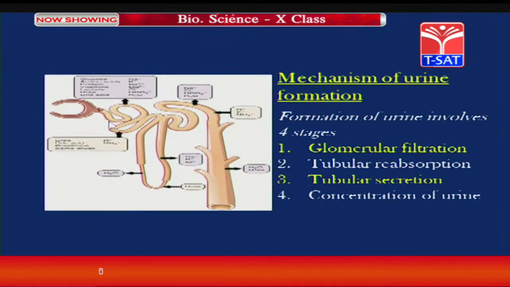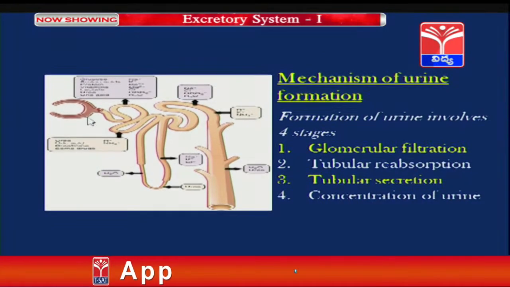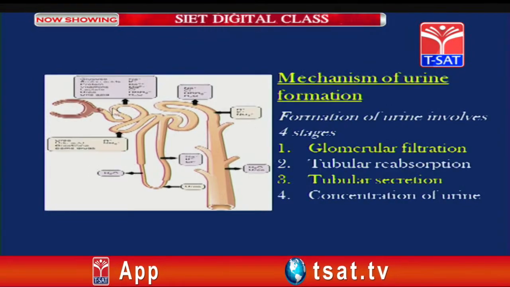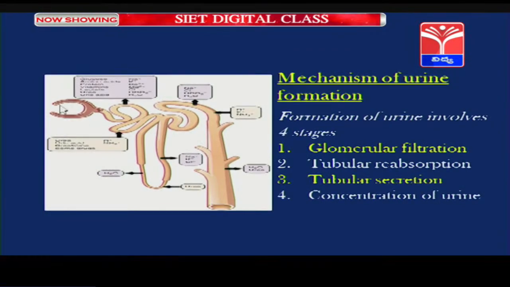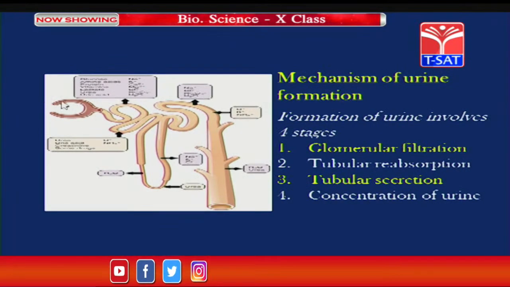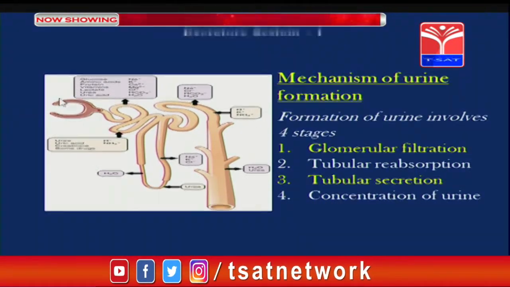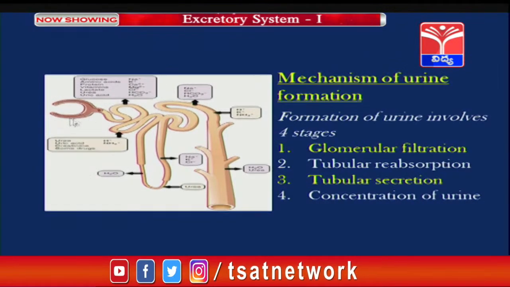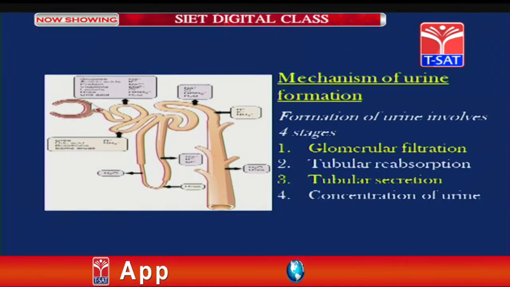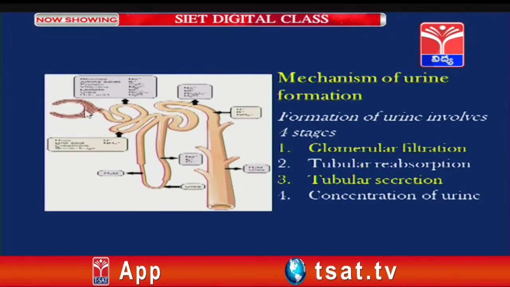So students, let us have a look at this picture. This is the structure of nephron. Now the Bowman's capsule is a cup shaped structure which looks like the alphabet C, made up of two layers.